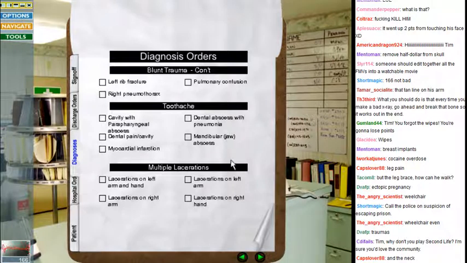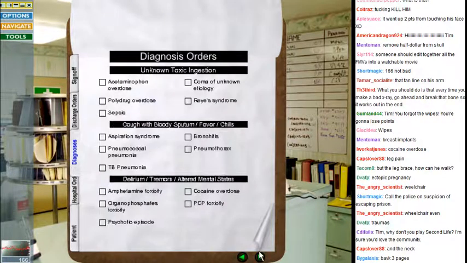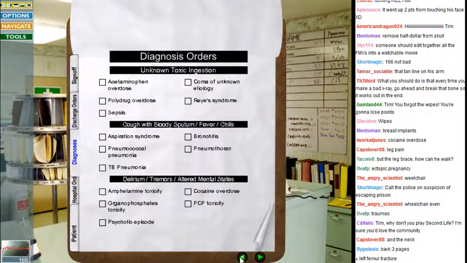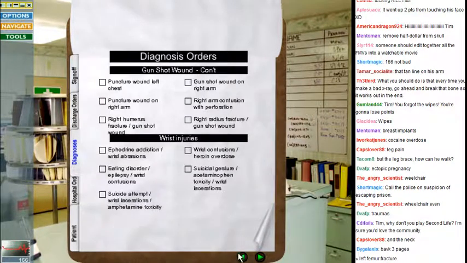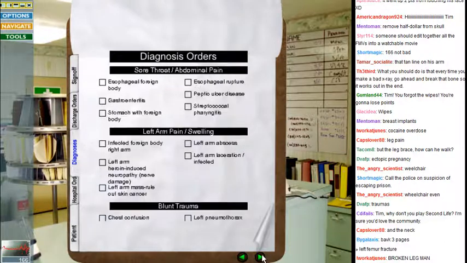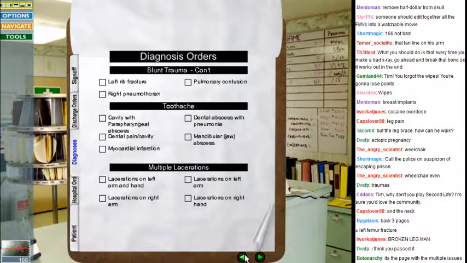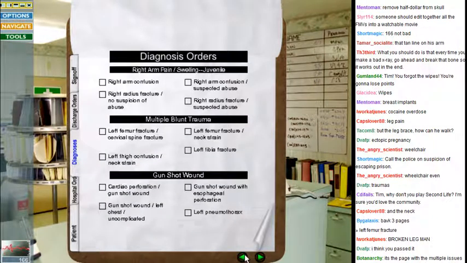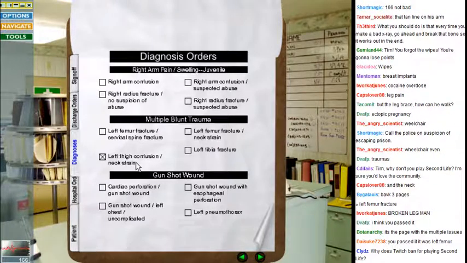Left rib. Lacerations? No. Toothache? No. I can't find it. Back 3 pages. Gunshot wound? Suicide attempt? Broken... Am I missing that? Like, every time? Blunt trauma. No. Gunshot wound. Oh! Left thigh. Contusion. Oh, wait, no, not contusion.